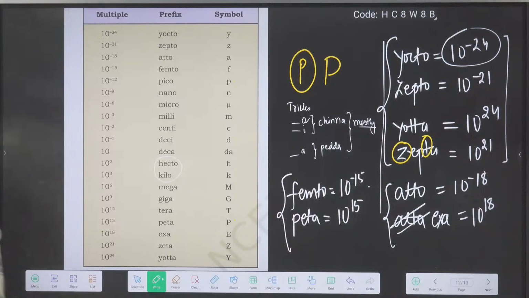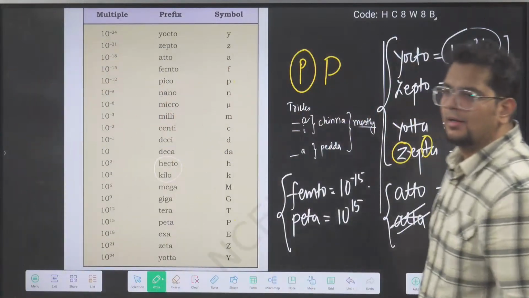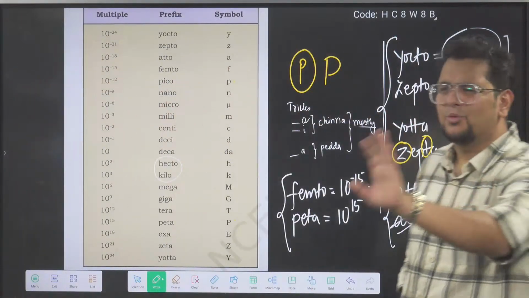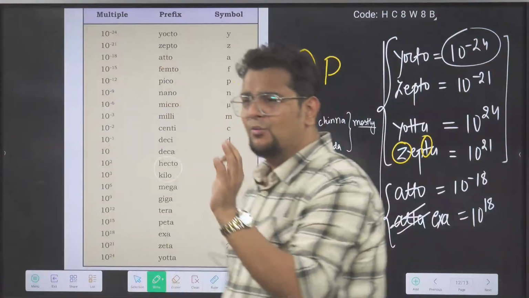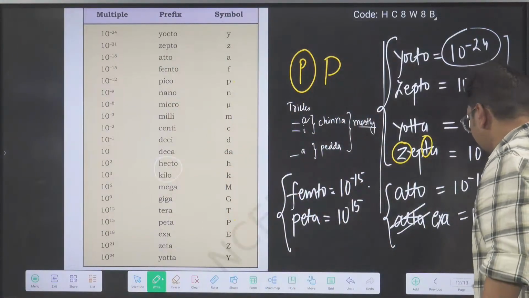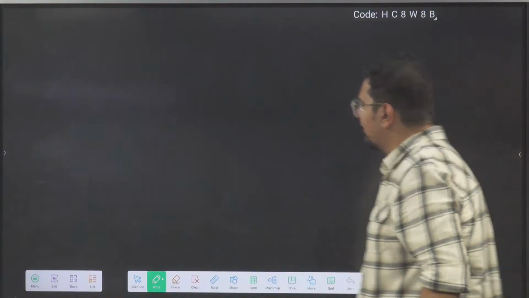Understood? But we will talk about that slowly. We have time, don't worry. We have plenty of time with us. Everything will be clear. But now I want you to do a quick revision, and you should be able to revise all these things.